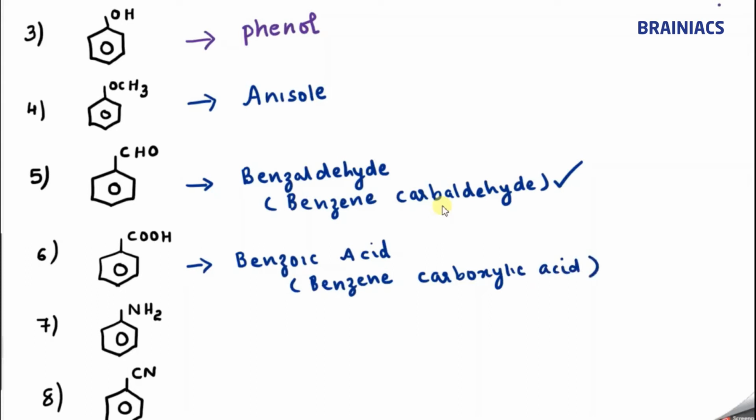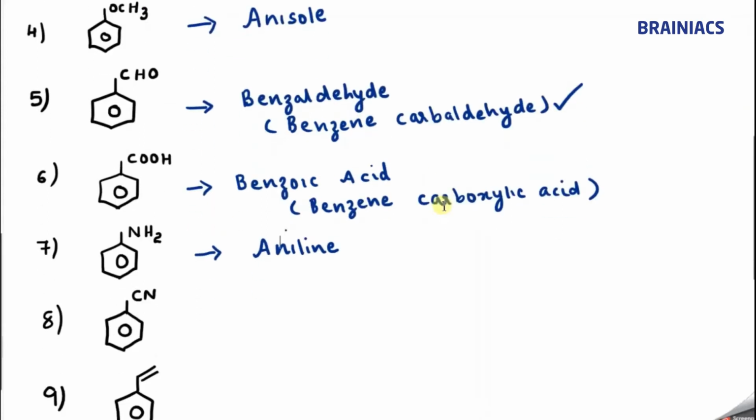Now next one, whenever NH2 groups, that is amino groups, comes to the benzene, then it is known by the name aniline. Please learn this, very important. Aniline. Okay. And whenever cyanide groups comes to this, the common name is benzonitrile. Benzonitrile. And this is also accepted as IUPAC name.